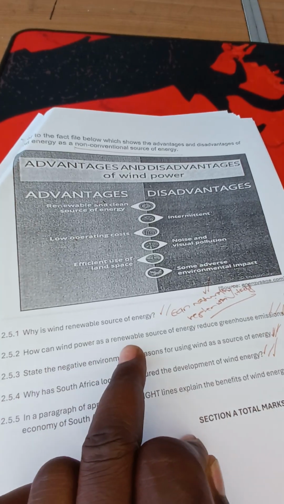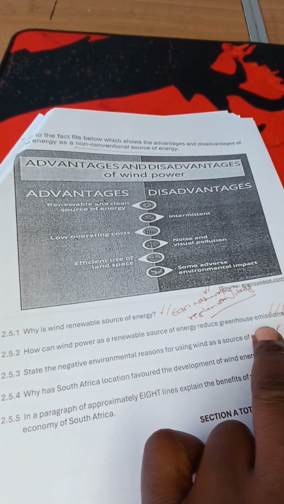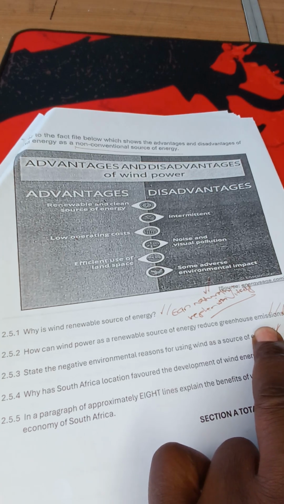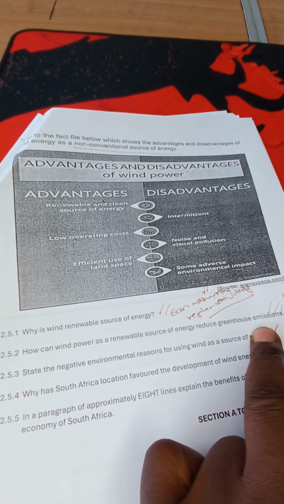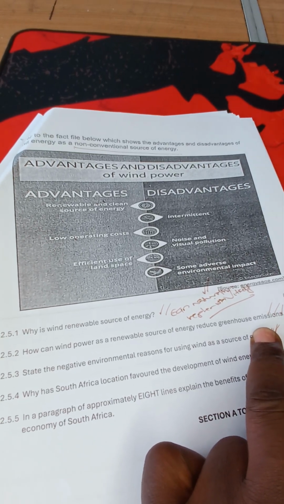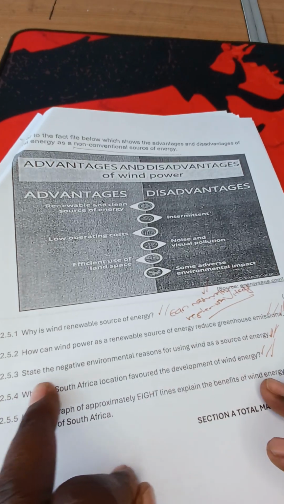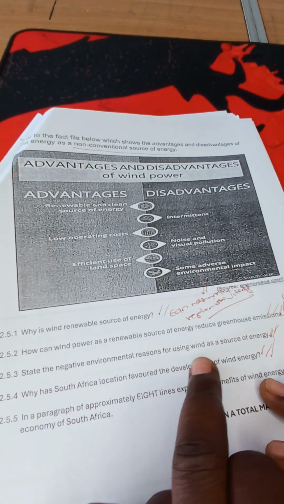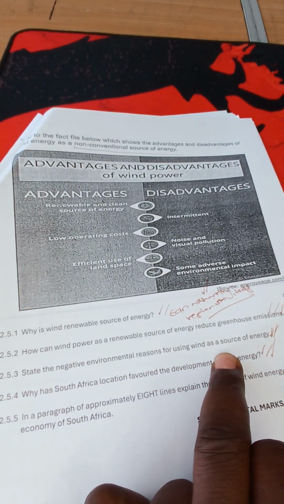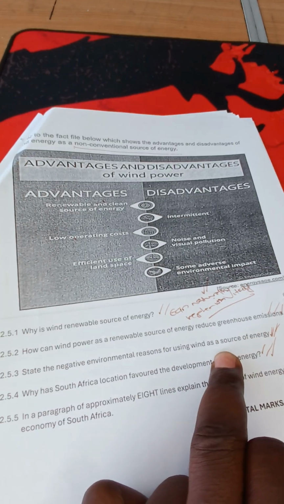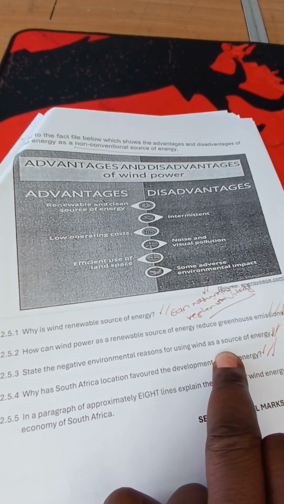How can wind power as a source of energy reduce greenhouse emissions? For 2.5.2, we are saying it lowers the demand and the use of fossil fuels. That's basically what we are talking about. State the negative environmental reasons for using wind as a source of energy. What are negative impacts in as far as wind as a source of energy is concerned? That's basically what you're talking about.